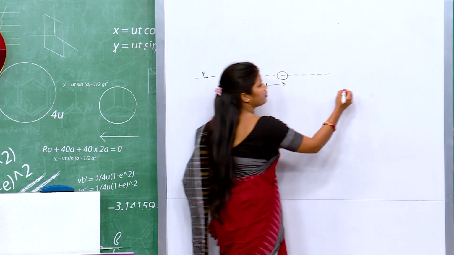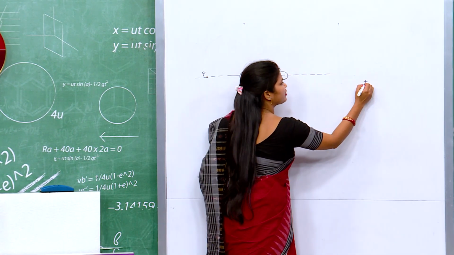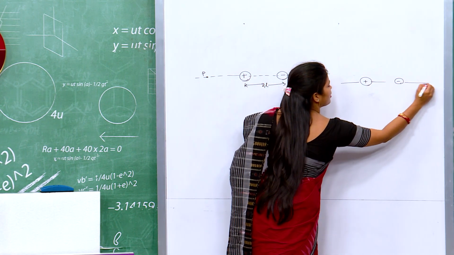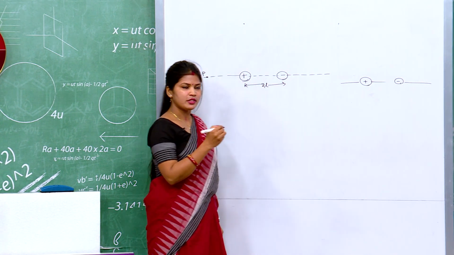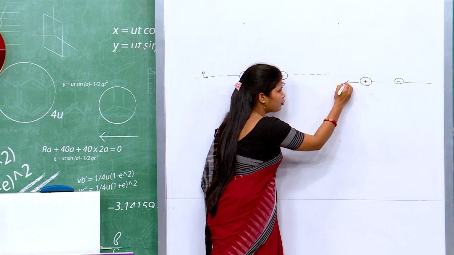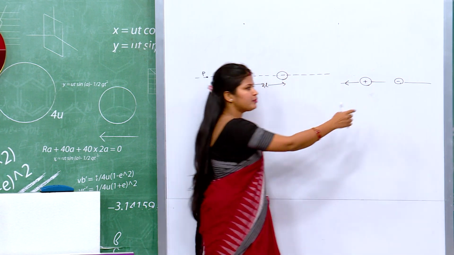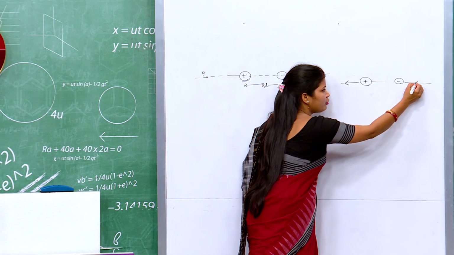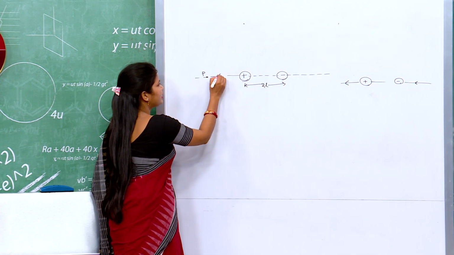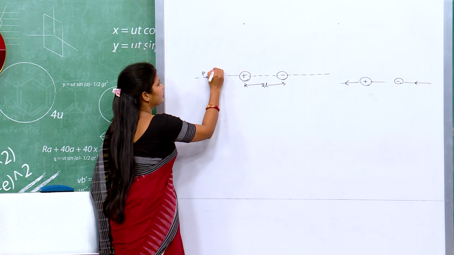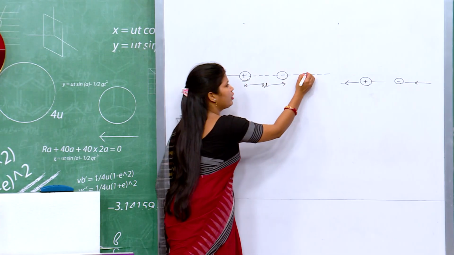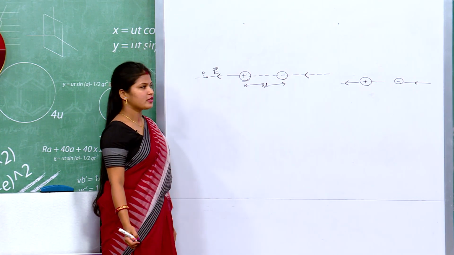We know from dipoles that the direction of electric field is outward for a positive charge and inward for a negative charge.